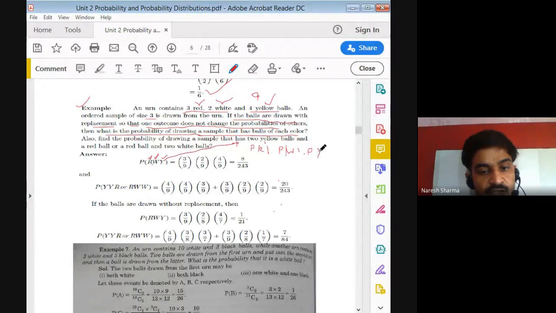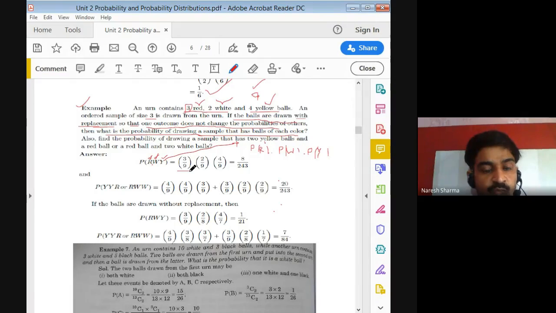So we can calculate the probability of each of these considering this is with replacement, right? So you pick one ball, that is your red. So we have the 3 red balls out of total 9 balls. So the probability of red ball is 3 by 9.